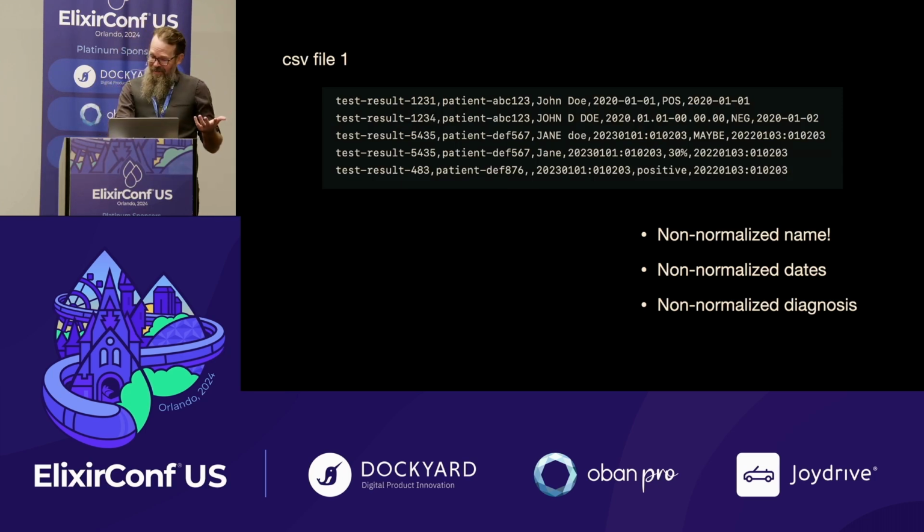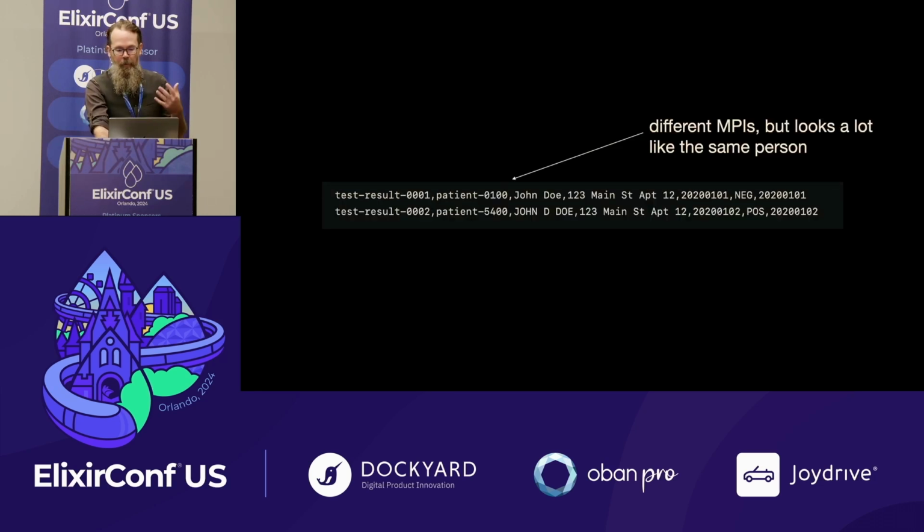But we look closer, and there's actually some very non-normalized data. John Doe might be John D. No, John Doe is John D. Doe. It's the same MPI. But these are the sorts of things that you can actually solve functionally, so not the most interesting. You can solve this functionally to start to normalize the data, to fix the inconsistencies. But we also have problems like we have different master patient indexes, but this is probably the same person. This might be a father and son. It's probably the same person, having worked in a lot of healthcare data now over the last 4 years.